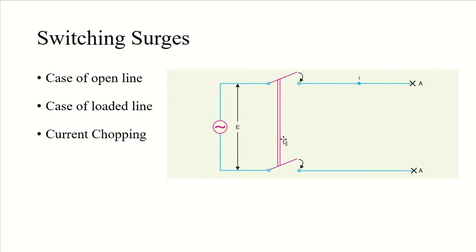So when an unloaded line is connected to the voltage source, as you can see, a voltage wave will be set up, which will travel along this line. And on reaching a terminal point, let's say this terminal point A, it is reflected back to the supply without change of any sign.